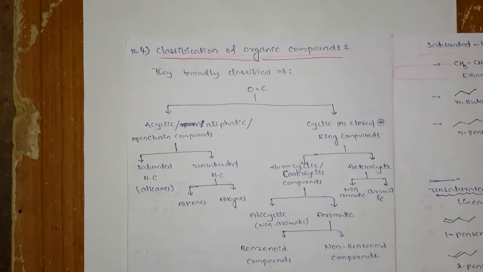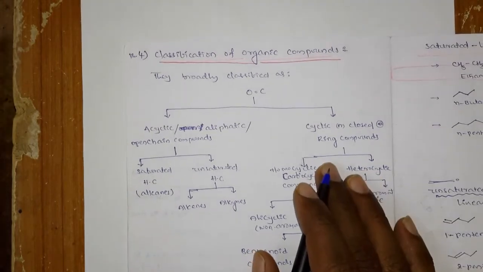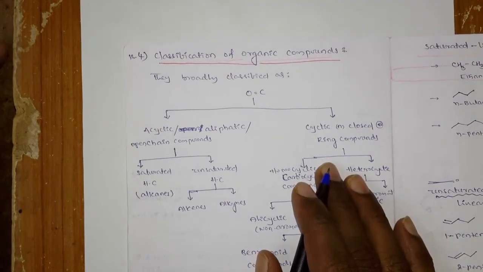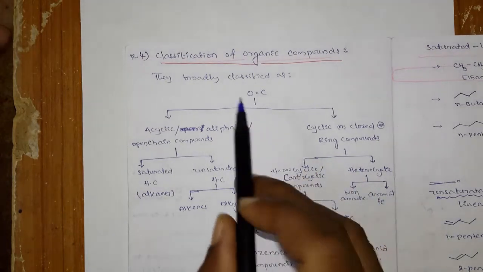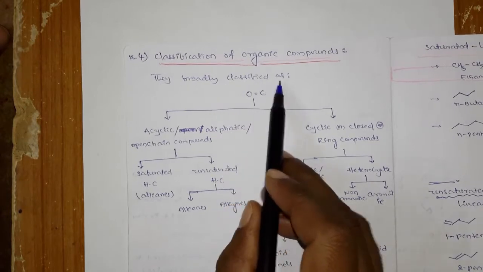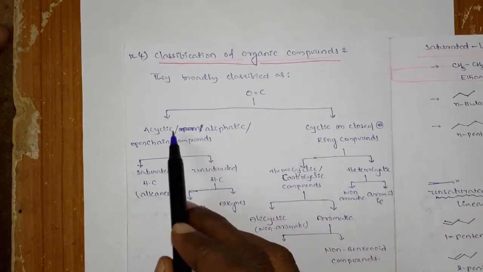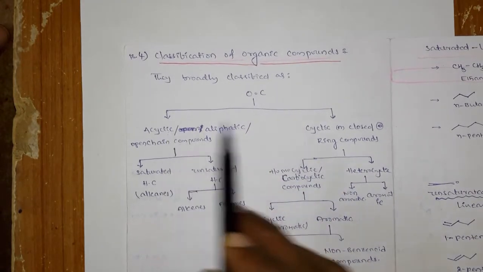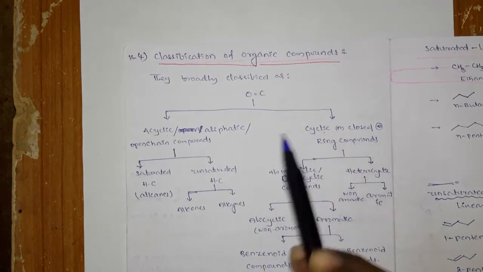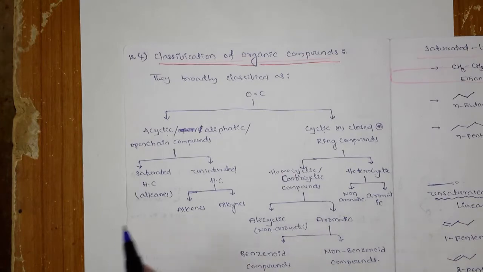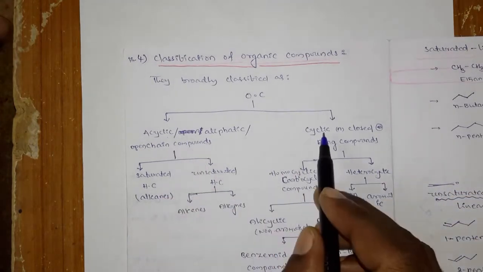Hello students, in this lecture we are going to see the classification of organic compounds. Generally, it is broadly classified into two types: acyclic compounds and cyclic compounds. That means one is without a ring and another one is with a ring.